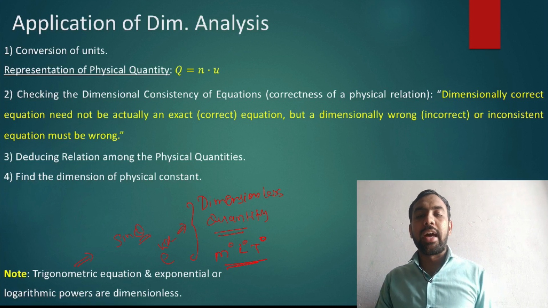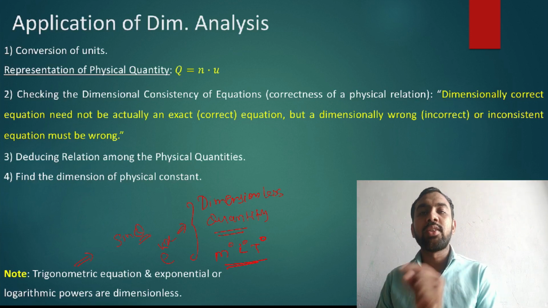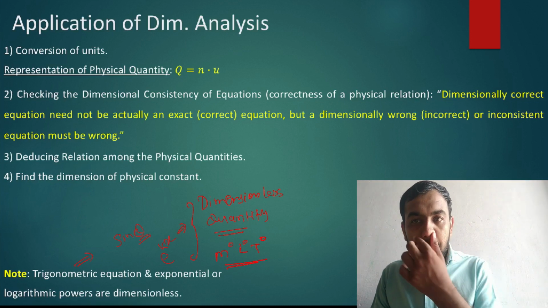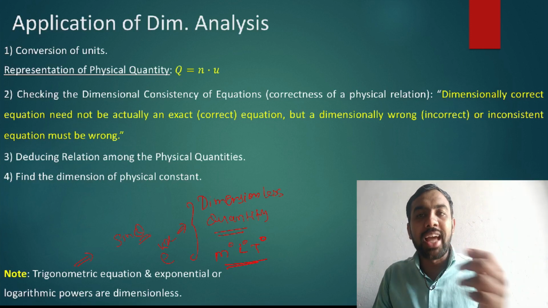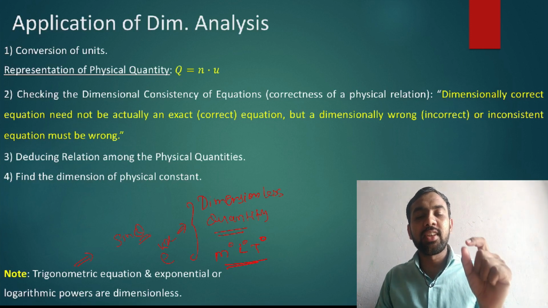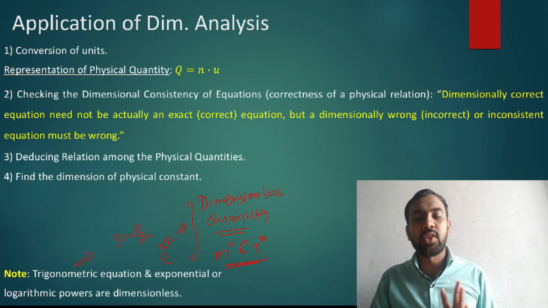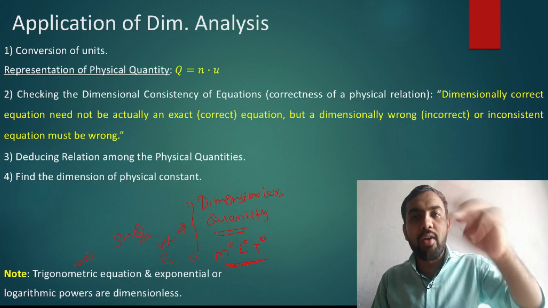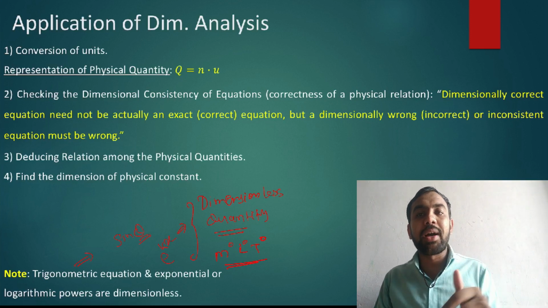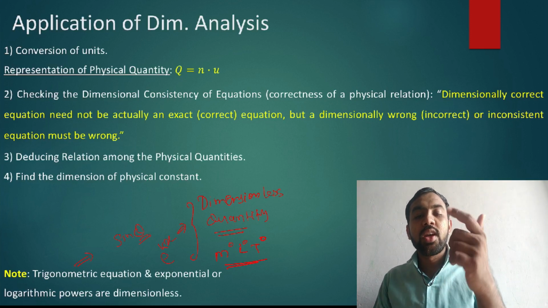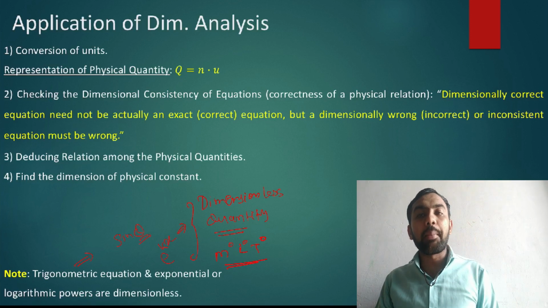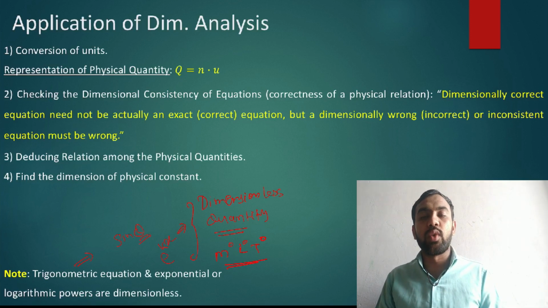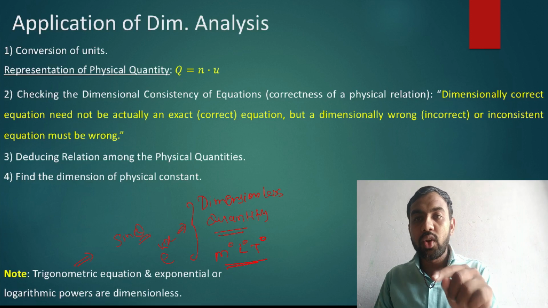Sometimes this type of question is asked: what is the dimension of theta? The answer is M0 L0 T0, dimensionless. What is the dimension of kx? It is the power of e, the exponential, so it is dimensionless. Then the answer is M0 L0 T0. So any dimensionless quantity is represented in this way. You must remember and note this in your books.